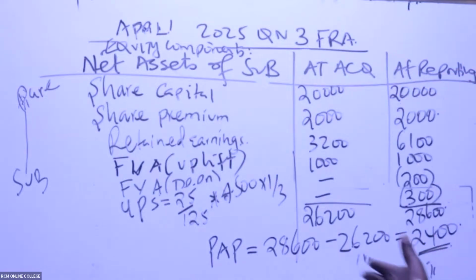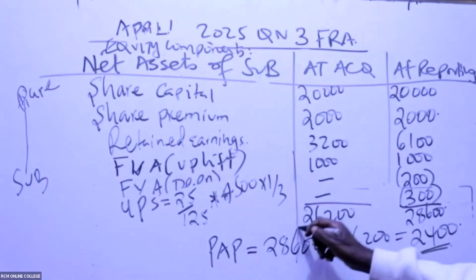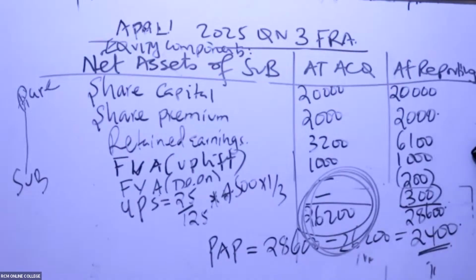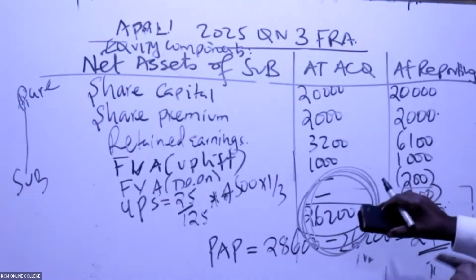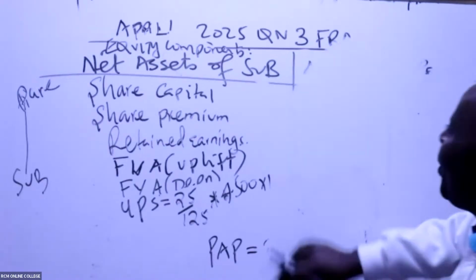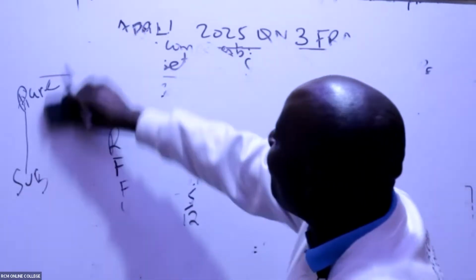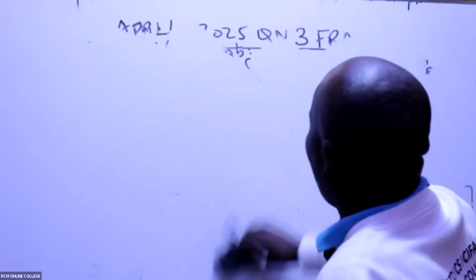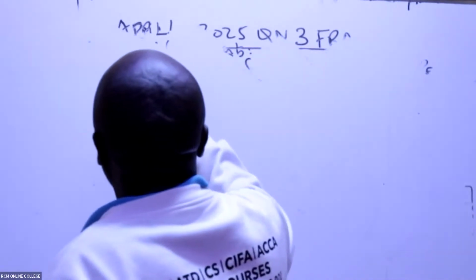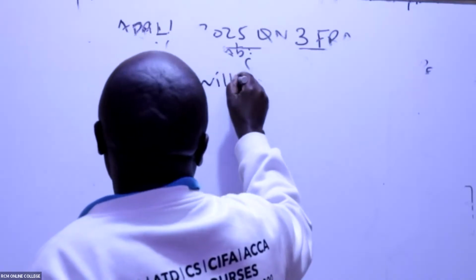Now, once you get this post-acquisition profit, you leave it there. But please take note of this: the net assets at acquisition. I know this will be used in my next working. My next working is goodwill. What this examiner has told me to calculate in part A of this question is goodwill. How do I get goodwill?